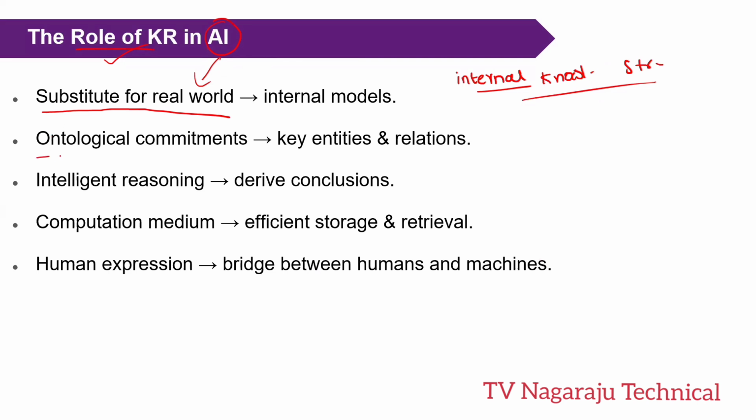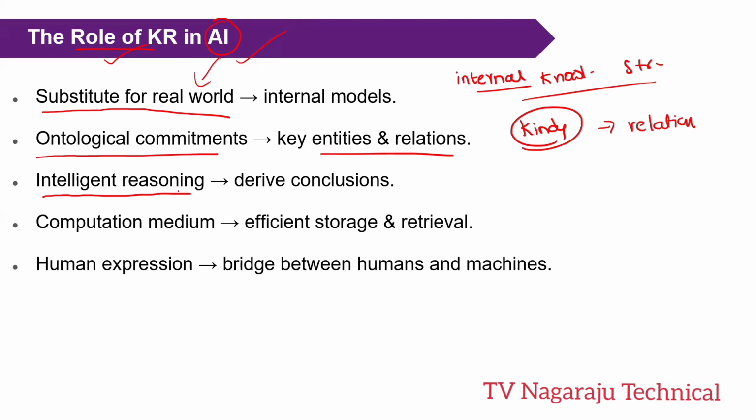And ontological commitments. Ontological commitments means the AI system decides what kinds of entities and what kinds of relationships are important to the model. That means I have multiple entities in my structure and multiple relations between them. Which entities and relations are important for making the decision?